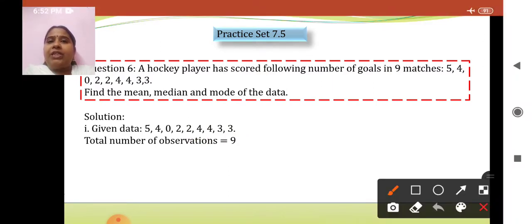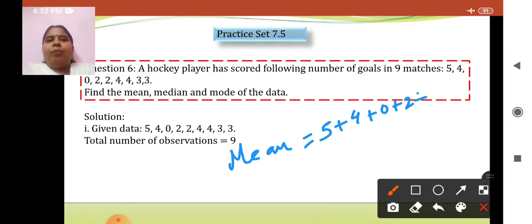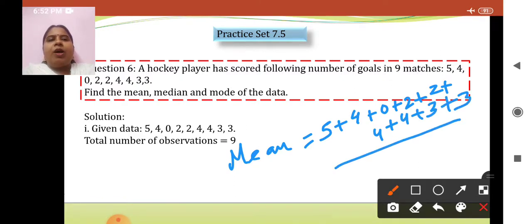What is the formula for mean? Mean is equal to the sum of observations: 5 plus 4 plus 0 plus 2 plus 2 plus 4 plus 4 plus 3 plus 3, the sum of all observations upon the number of observations. How many matches are they telling us? 9 matches. So the number of observations is 9.